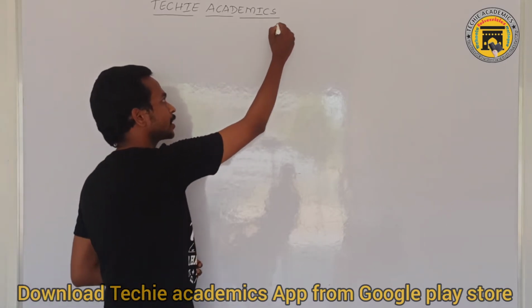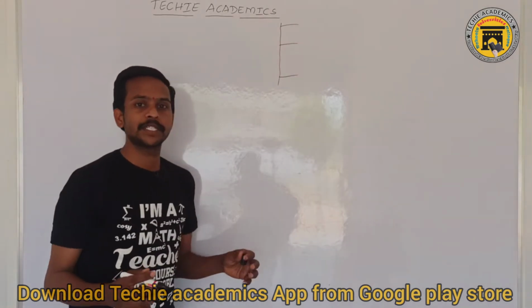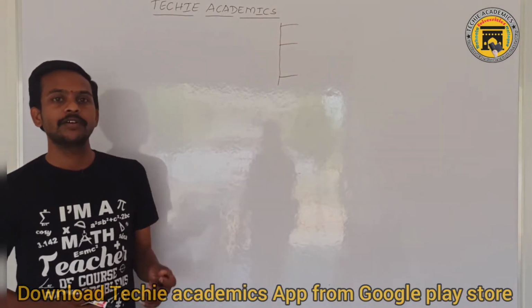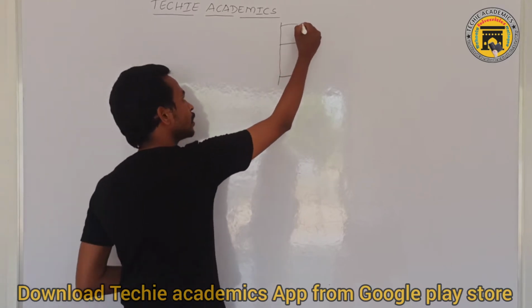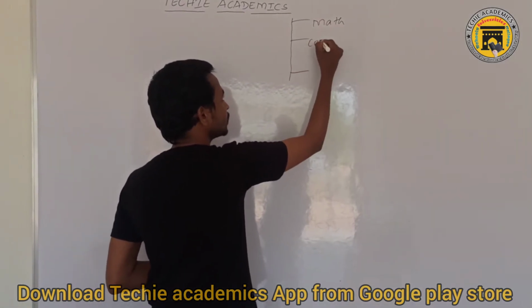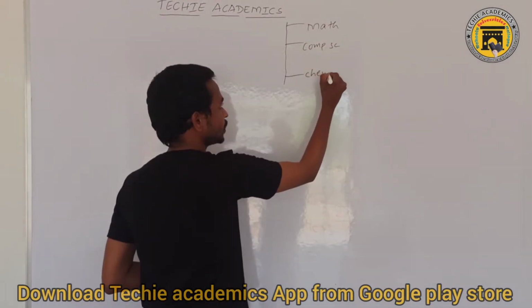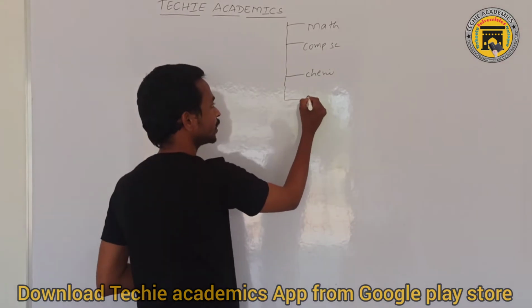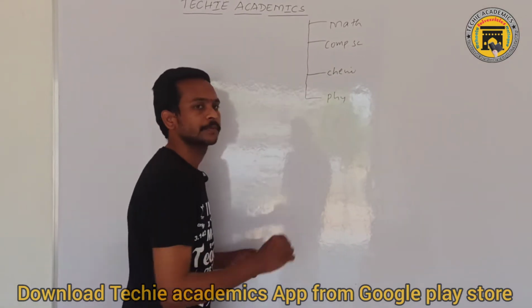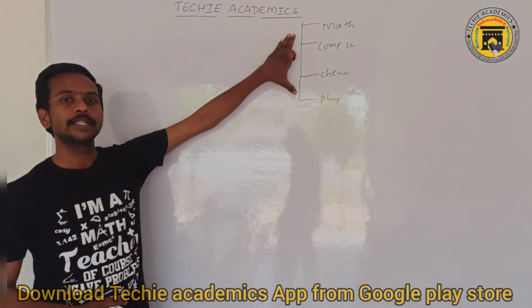In this Techie Academics app, you will find science subjects. What do we have in science subjects? Mainly mathematics, computer science, chemical science, meaning chemistry, and one more thing, physical science, physics. So we are mainly focusing on these science subjects.